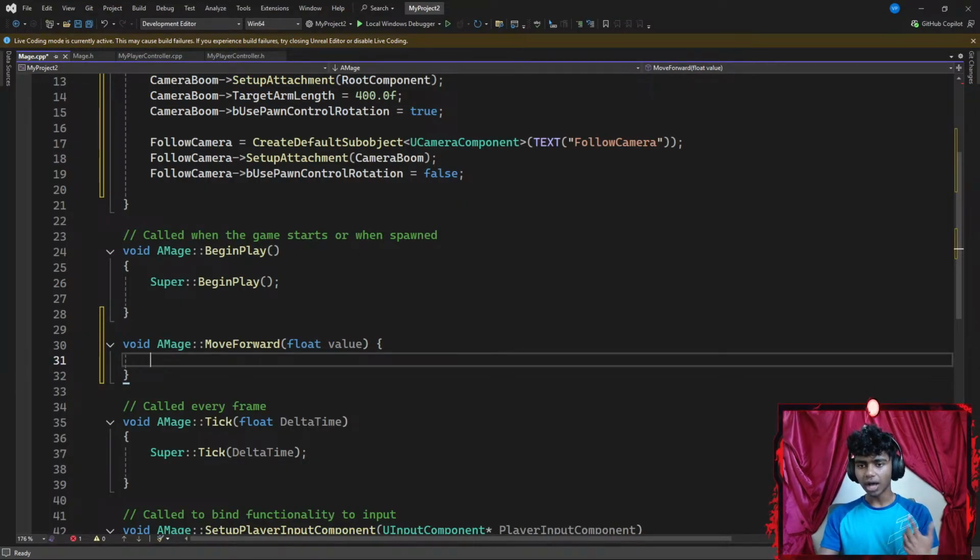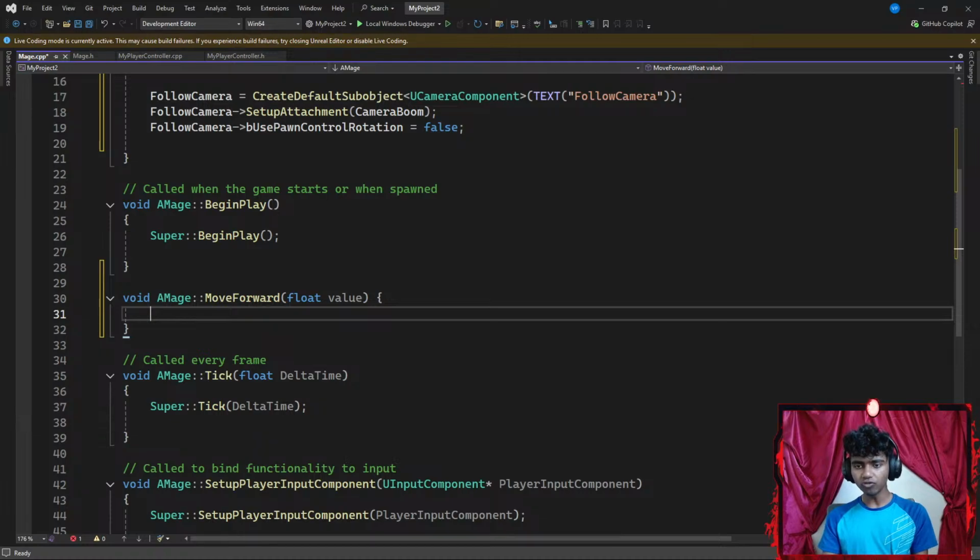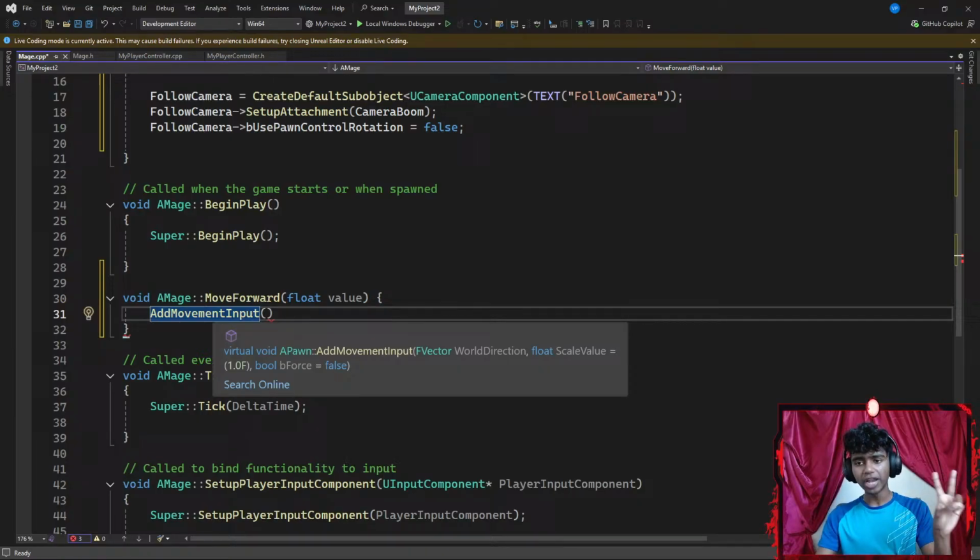So I'm going to go ahead and add content for my move forward. Let's say I'm going to add a movement input. Let's go with add movement input, with a pair of parentheses. Okay, now my add movement input requires two parameters.